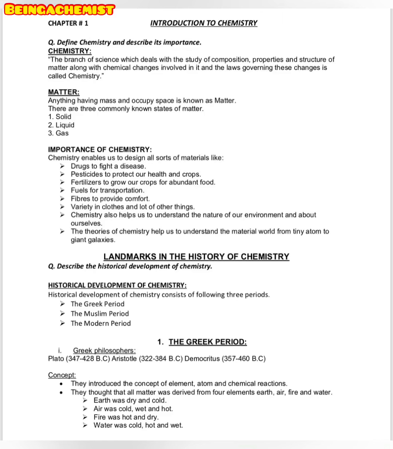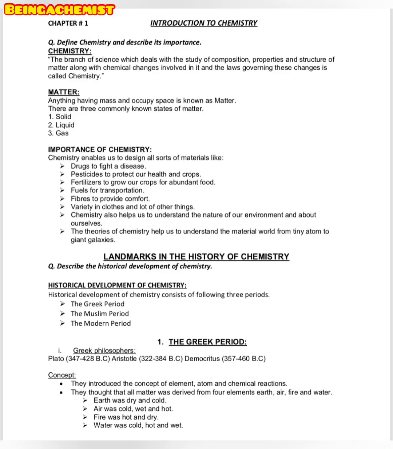They thought that all matter was derived from four elements: earth, air, fire, and water. They considered that earth was dry and cold, air was cold, wet, and hot, fire was hot and dry, and water was cold, hot, and wet. That was the concept that these three philosophers had given in the Greek period.